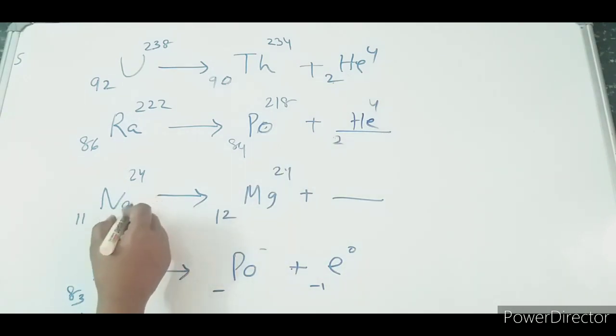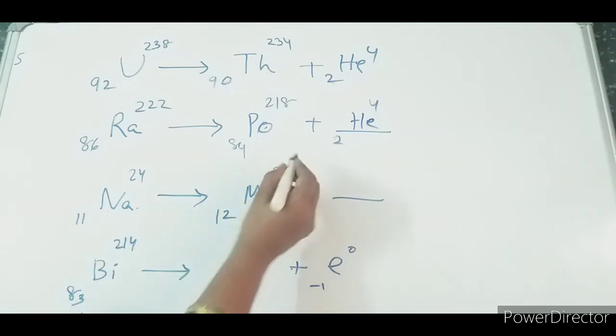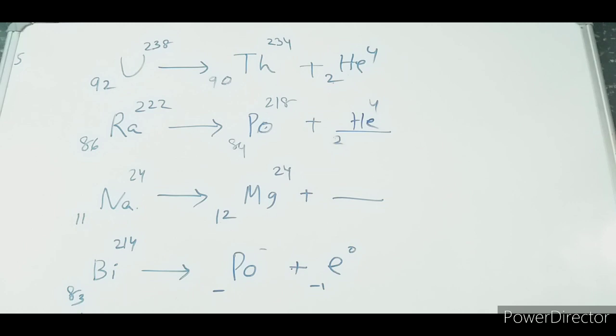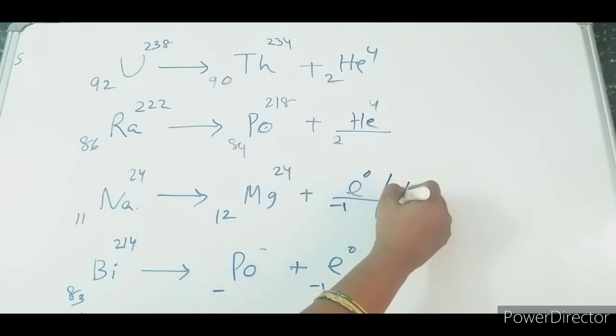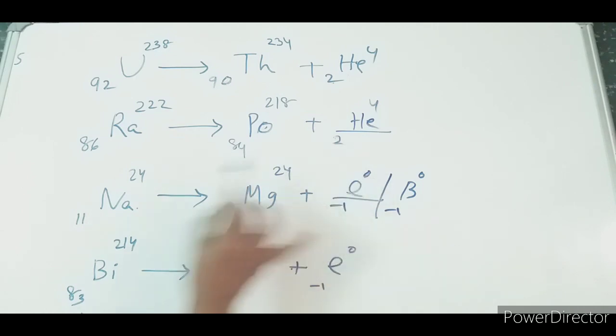Here sodium is converted to magnesium. See, there will be an increase in the atomic number, and the mass number remains the same. In which case will that be possible? In case of beta emission, this can be possible. So here what can I write? Minus 1, 0. Otherwise beta minus 1, 0 can also be represented. So my 12 minus 1 comes 11, 24 plus 0 equal to 24. And every time check that the law of conservation of mass is satisfied, so that it will be an easy trick for you to fill up these gaps.